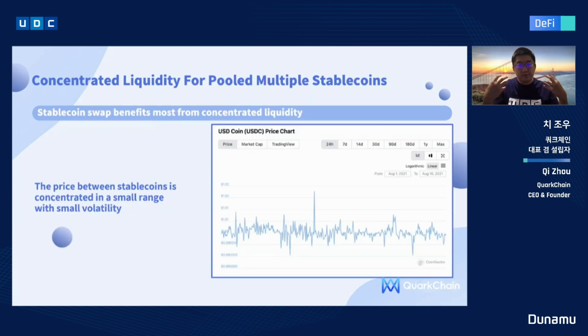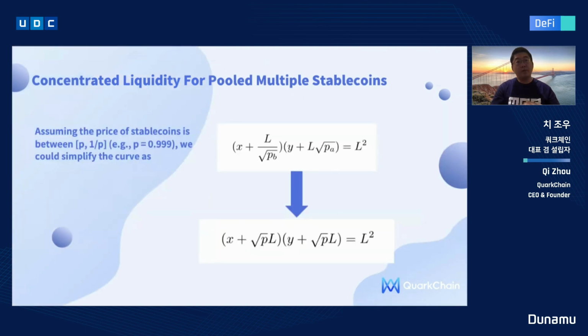So let's first simplify the problem for stablecoin swaps, because stablecoin swaps can perhaps benefit most from concentrated liquidity. The price of a lot of stablecoins is concentrated in a very small range with small volatility.